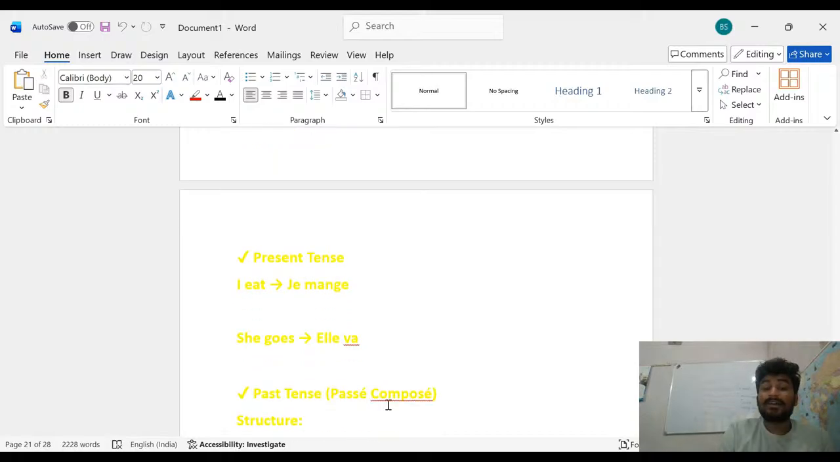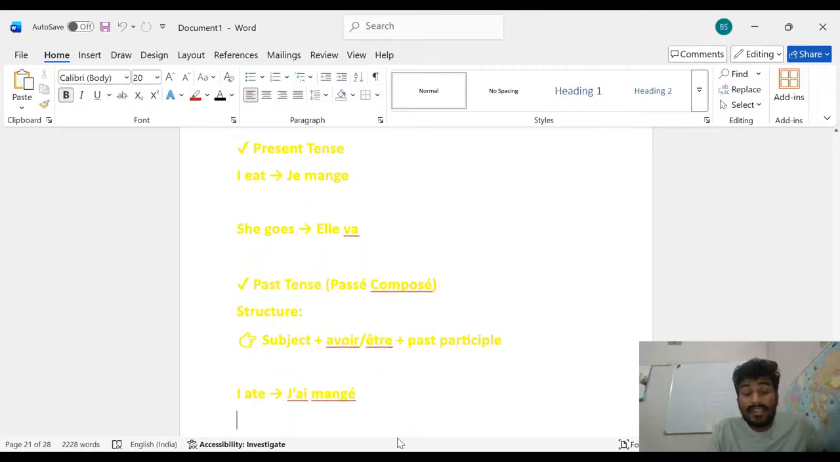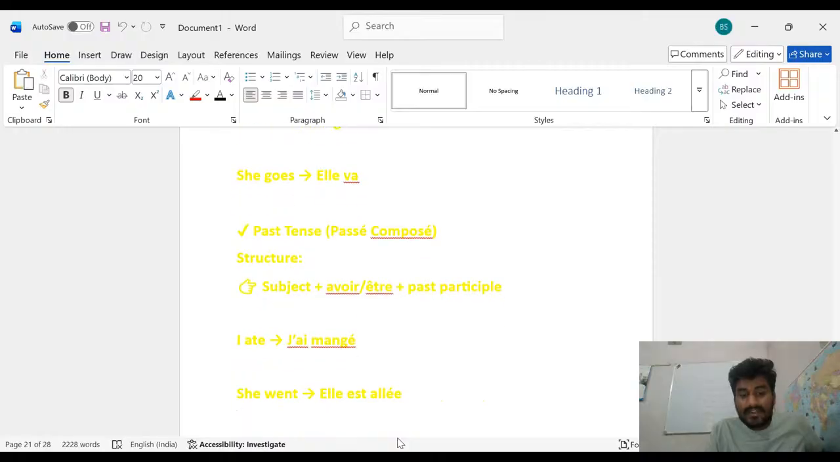Past tense, that is the passé composé. Past tense means passive composition, that is the structure. What is the structure? Subject plus avoir and être plus past participle. Simple, you have to remember the past tense: J'ai mangé. And after that, C'est allé, la est le.